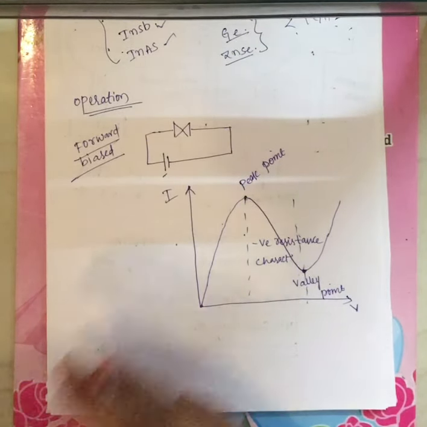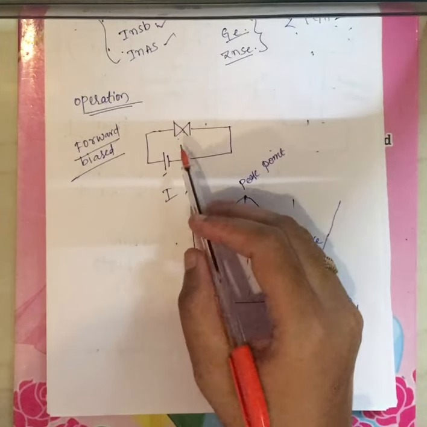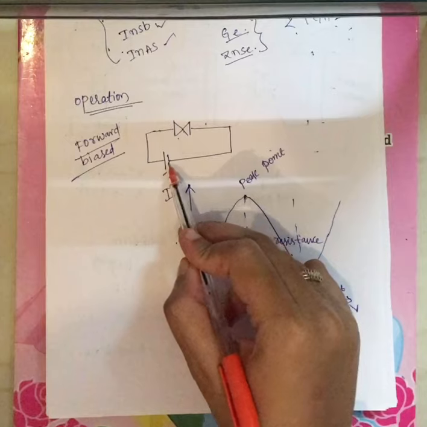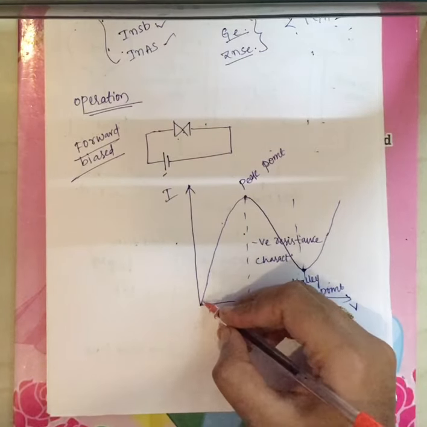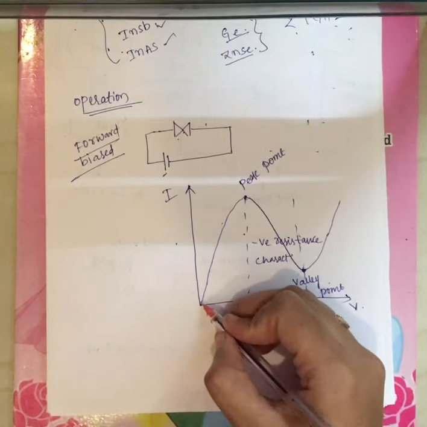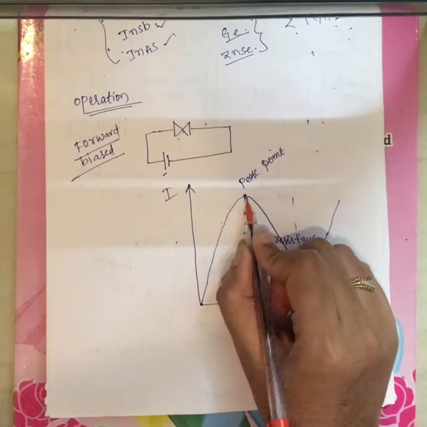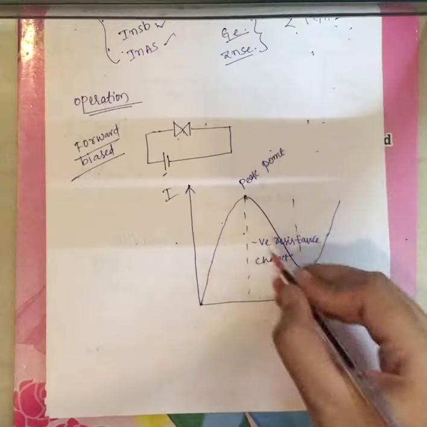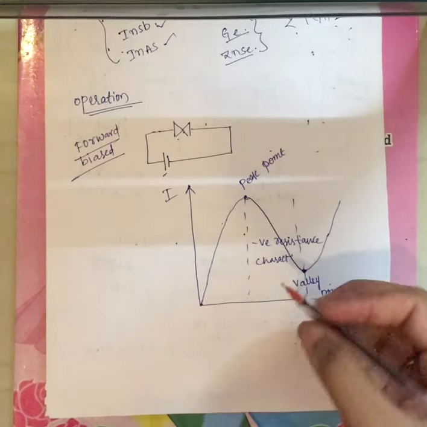Now this is your normal Gunn diode symbol. The anode is connected to the positive terminal of the battery and the cathode is connected to the negative terminal of the battery. This indicates forward biasing of your Gunn diode. As we increase the voltage, the current starts increasing up to the peak point. Why the characteristic is this way, we will see later.